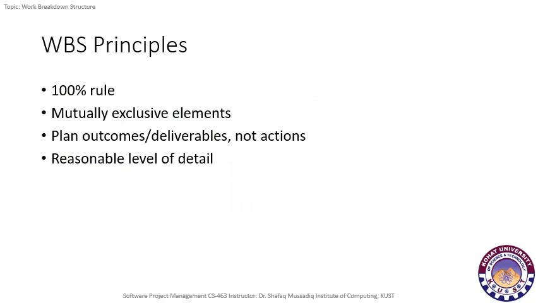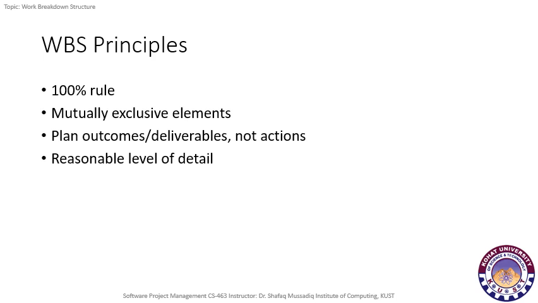When we talk about work breakdown structure, there are some design principles that should be considered while making a work breakdown structure. The first principle is the 100% rule. According to the 100% rule, the work breakdown structure includes the complete work defined by the project scope, and it should capture all deliverables. These deliverables can be either internal deliverables, external deliverables, or interim deliverables in terms of a work to be completed.